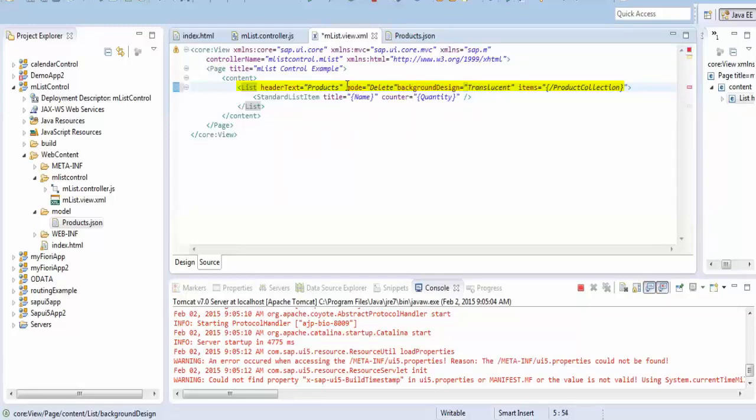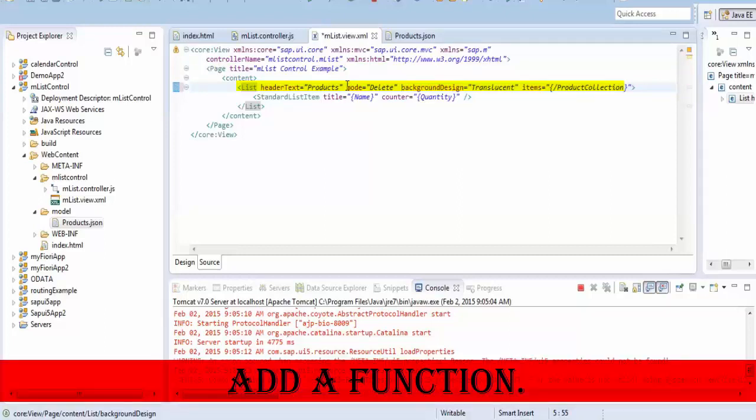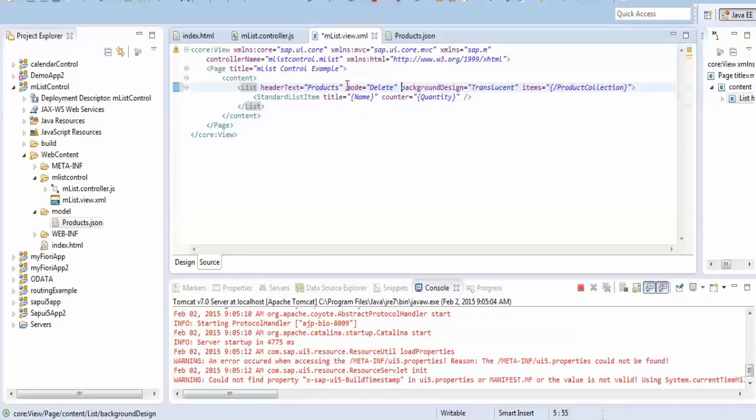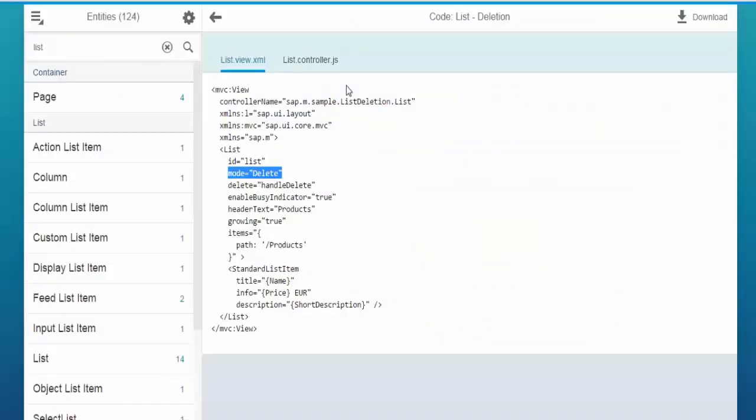To this list, after this delete, we have to have a function. When you say delete, we have to add a function where we can delete this entry. We have to know which list item we have to delete, whether it is first, second, third. Whichever we clicked, that has to be removed from the list. So we add an event called handleDelete, and similarly we'll be adding enableBusyIndicator true. If it takes more time, then the busy indicator will be displayed.